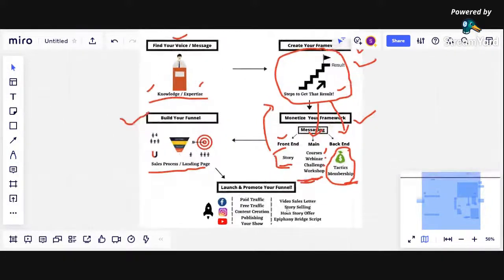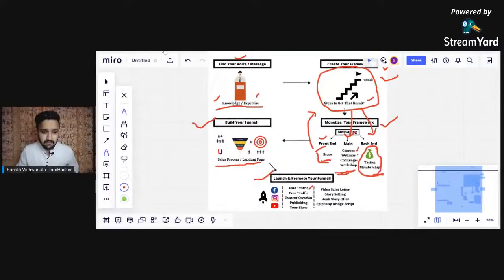So step number 5 is going to be to launch and promote our funnels, guys. Yes, because we have already created funnels and we integrated. Right now we should be launching and promoting our funnels. There are paid ways of driving traffic. We should be getting people, we should be promoting our funnel, right? We should be promoting our course, our webinar, our workshop, whatever we created, right? There are free ways to promote and paid ways to promote.